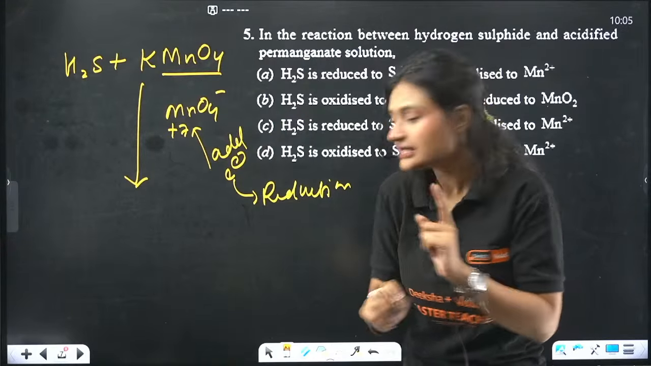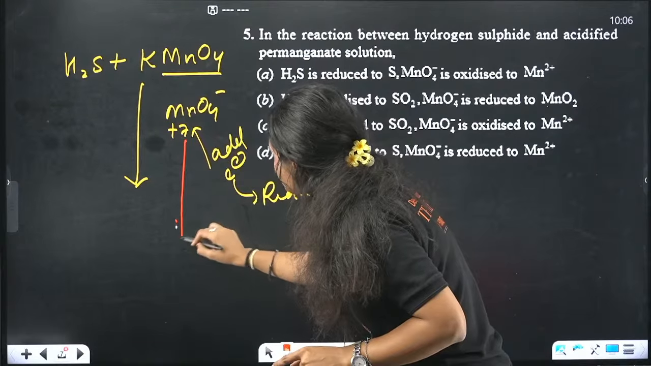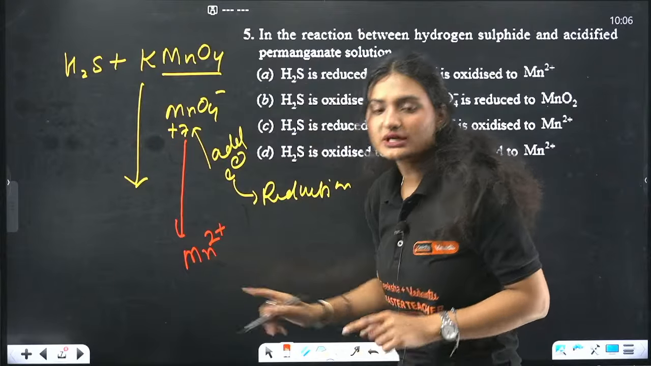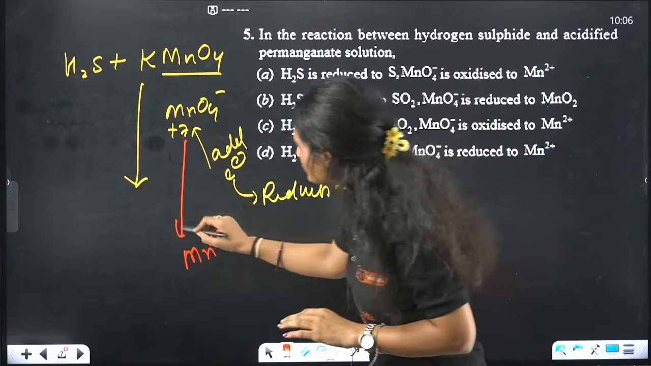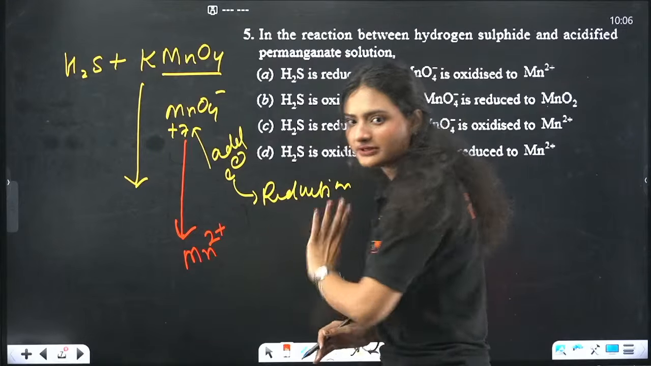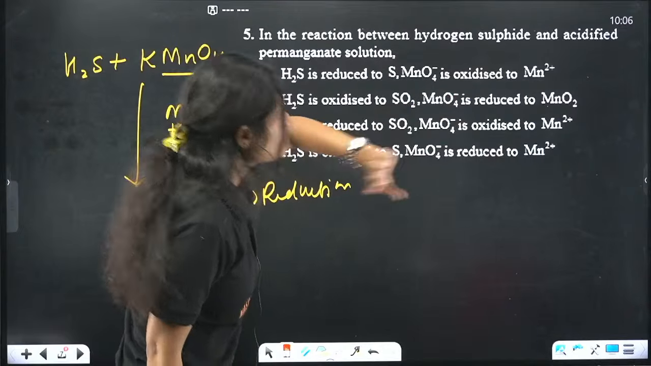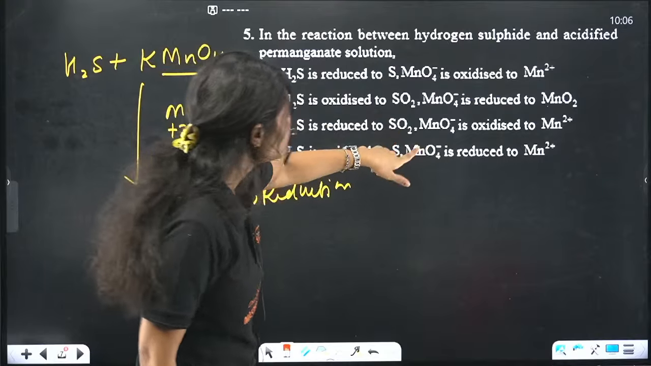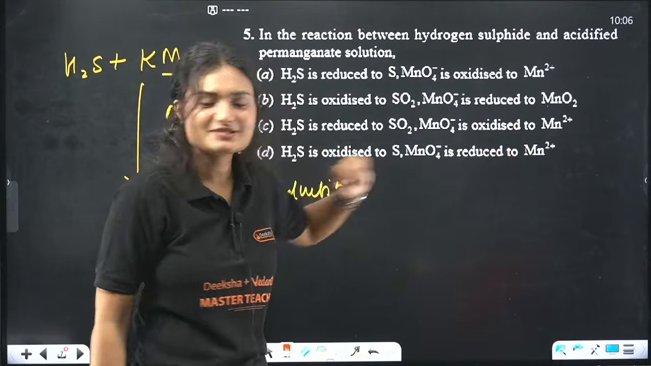And remember this: MnO4 negative always gets reduced to Mn2 positive, from +7 to +2. That means it gains 5 electrons. This much I know. Now I can check the options. MnO4 negative oxidized, wrong. MnO4 negative reduced to MnO2, nope, not happening. MnO4 negative is reduced to Mn2 positive. Yes, that is my correct answer.